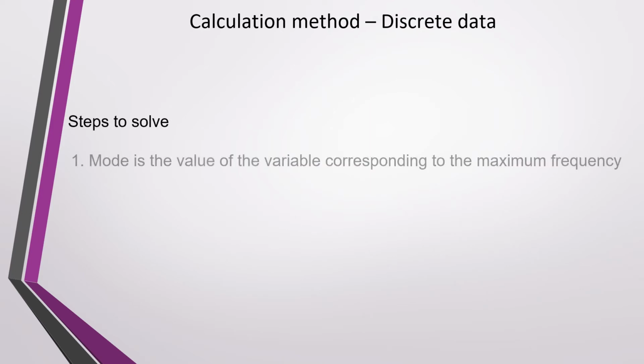Calculation method for discrete data. Steps to solve: mode is the value of the variable corresponding to the maximum frequency. So first, from the given table, find the maximum frequency. Whatever is the value corresponding to the maximum frequency under X is your mode.